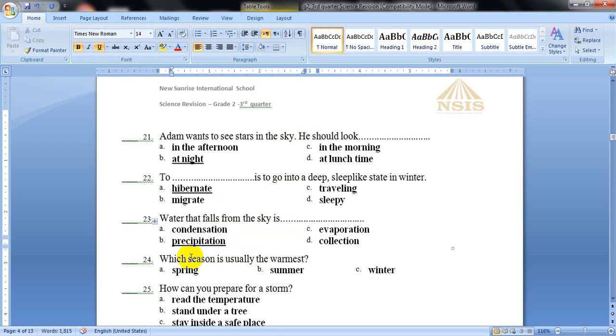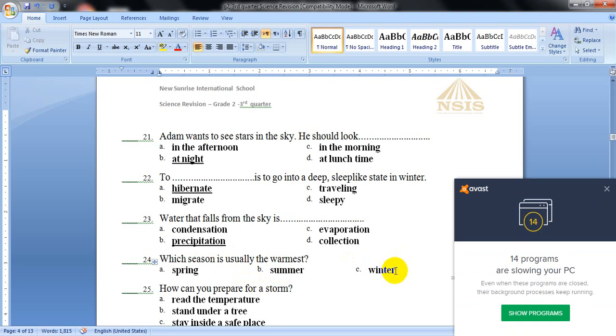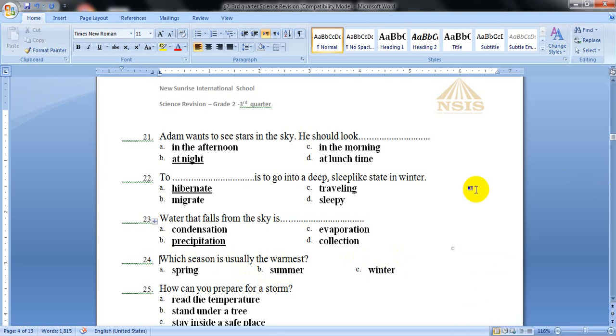The next question, number 24. Which season is usually the warmest? The warmest season, the one which is hot. Which one? Is it spring, summer, or winter? Of course, the warmest or the hot one is summer.